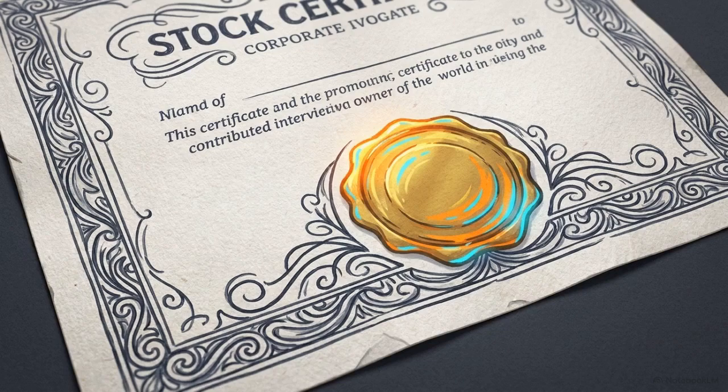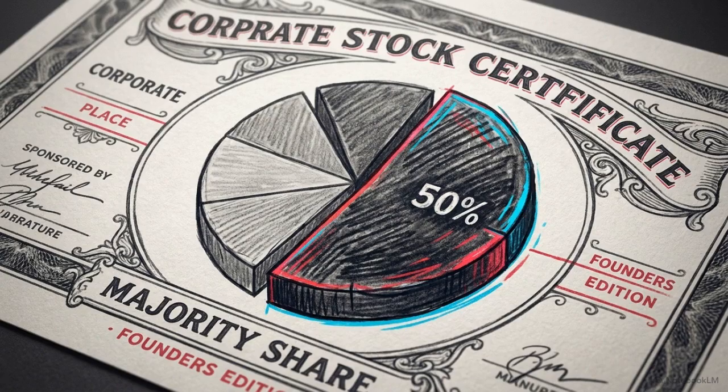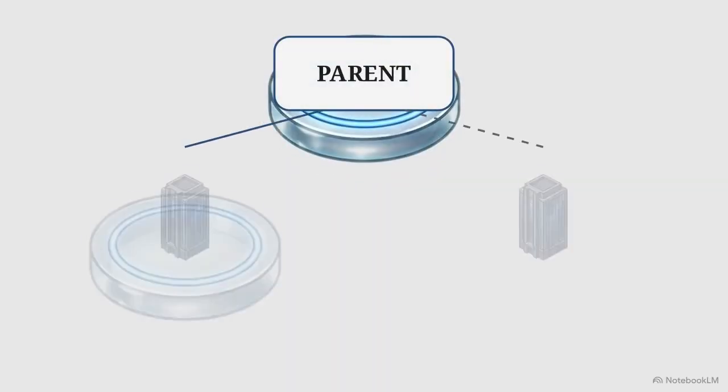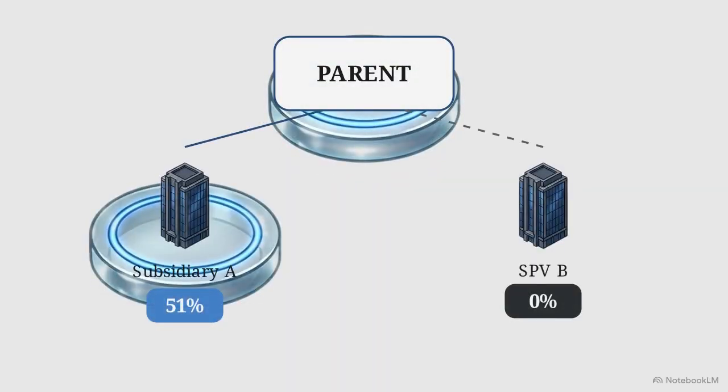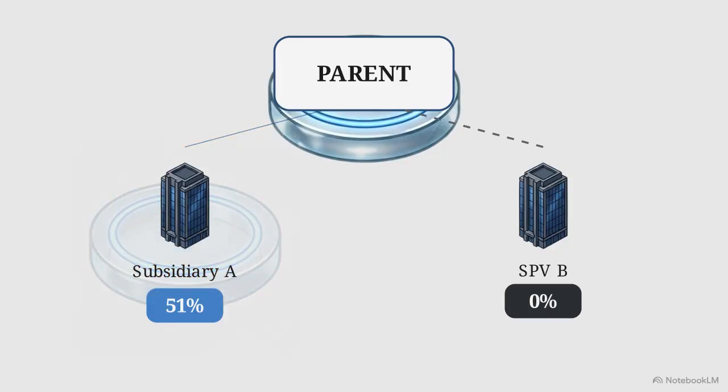For decades, corporate finance operated on a simple assumption. If you hold more than 50% of a company's voting shares, you control that company. Let's test that baseline scenario. A parent company holds 51% of subsidiary A and 0% of special purpose vehicle B.